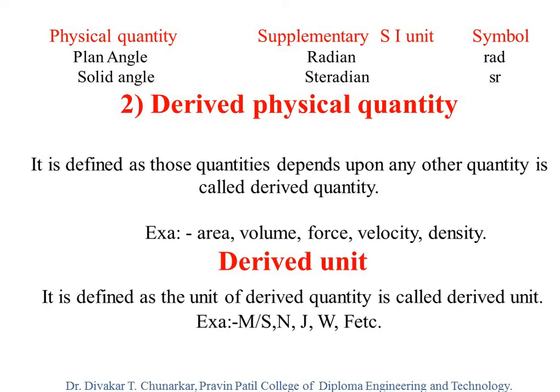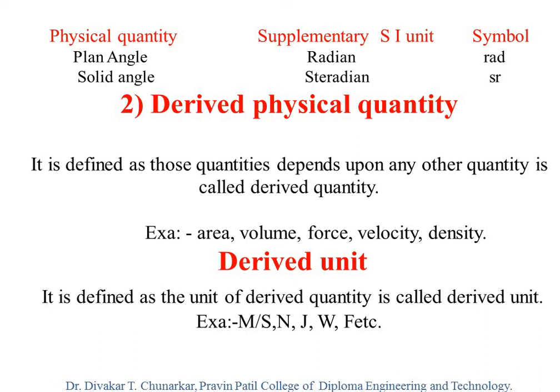These 2 physical quantities have a very slight difference in between. For example, the definition of fundamental physical quantity: those quantities that do not depend on any other quantity are called fundamental physical quantities. And in derived quantity, those quantities that depend upon any other quantity are called derived quantities.